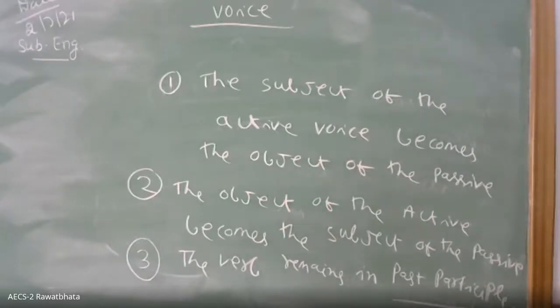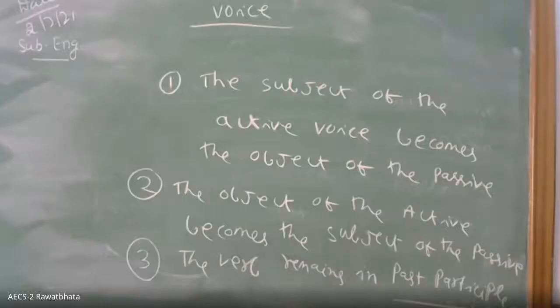Okay. Done. Please note down. I am waiting. Noted, sir. Done, sir. So now, how to change voice in different tenses, we will see. Tense means what?